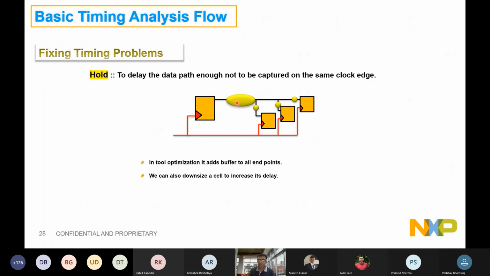Like for setup, we upgraded the cell; we can downgrade the cell so that the delay of this portion increases. That means an equivalent increase in the delay to all these 3 segments, and the hold is met. Even if it is not, we can think of adding a buffer at the source. That is the easiest and most efficient fix, one cell fixing hold to all these 3 endpoints. A much better fix compared to the other.